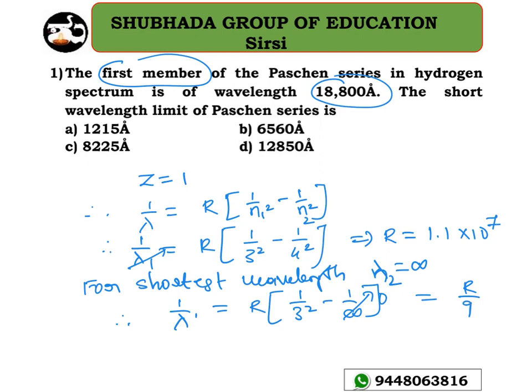Clear? So substitute the value of R here. Lambda dash is equal to 9 divided by R, which is 9 divided by 1.1 into 10 to the power of 7, which leads to the answer 8225 angstrom. Option C is the right answer for this question.